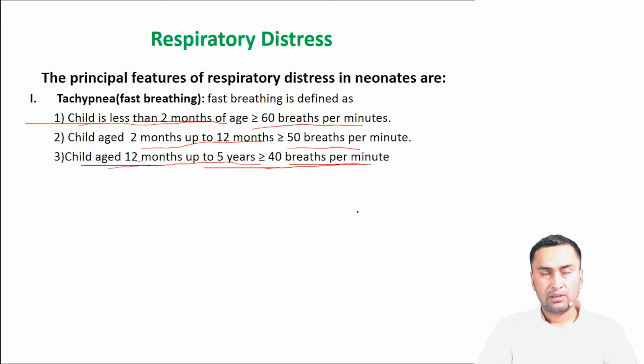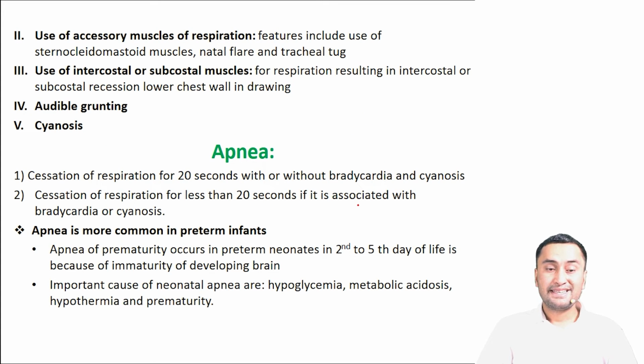Next, use of the accessory muscles. You should know the names of the accessory muscles, like the sternocleidomastoid muscles, and other features like nasal flare and tracheal tug. If use of these muscles is present, it is called use of the accessory muscles of respiration.